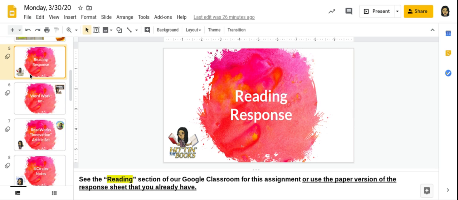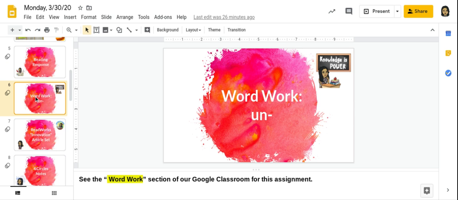All right, next is your word work. Under word work in Google Classroom, we are studying the prefix un this week. And many of you already know that un means not. So you'll be looking at words that have the prefix un and deciding how they are used properly in sentences and what they mean.